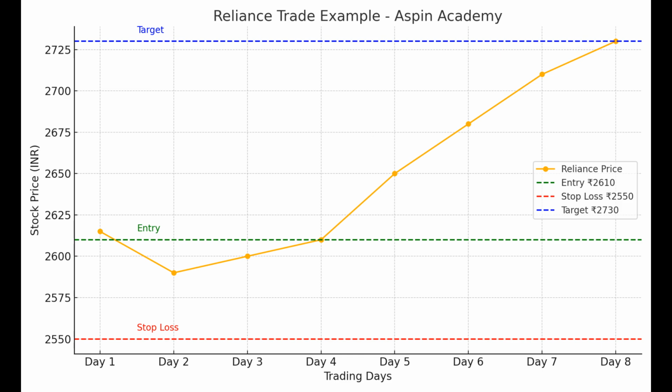So your risk-reward ratio is 1 to 2, risking 60 rupees to possibly earn 120 rupees. That's a good trading setup. In trading, a strong risk-reward ratio is key. Even if you lose some trades, you stay profitable overall. Finally, when the price hits 2,730 rupees, you close the trade, book your profit, and feel confident because you followed a plan. So friends, remember, the stock market is not gambling.